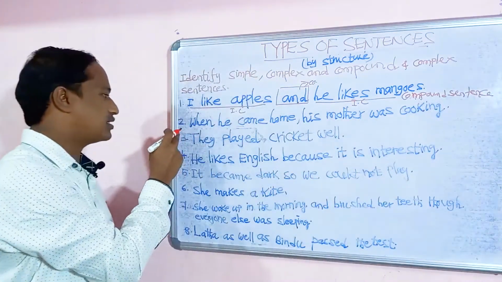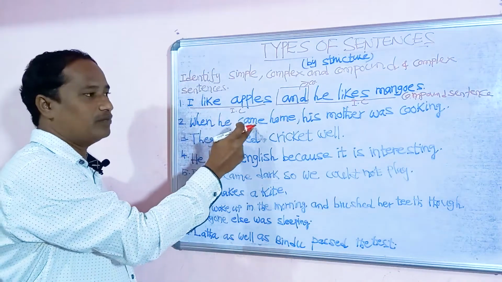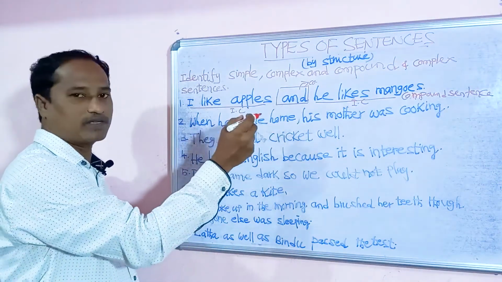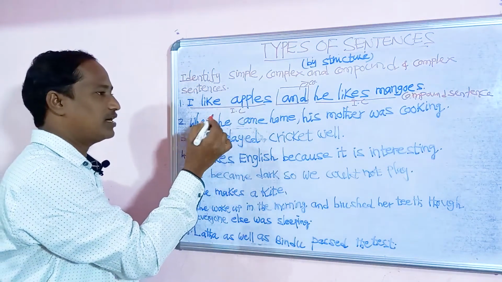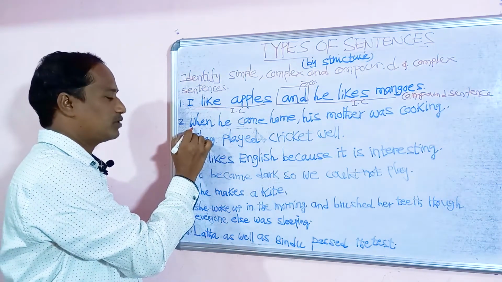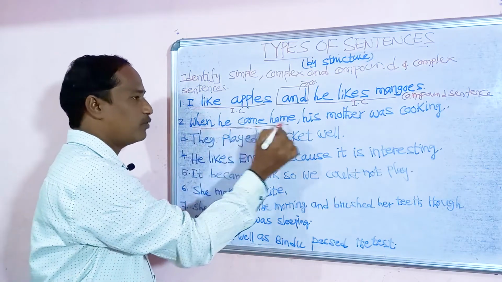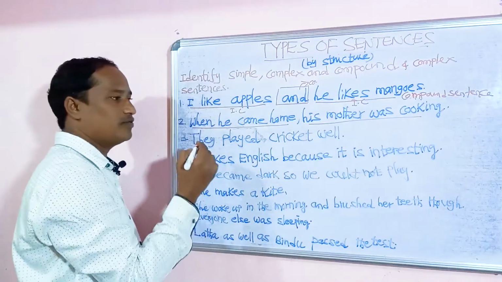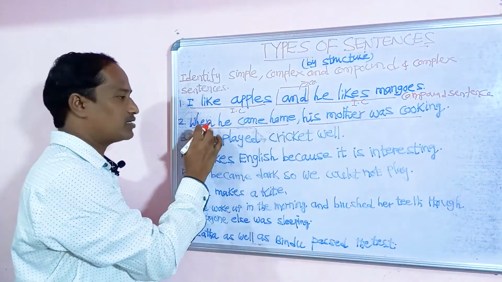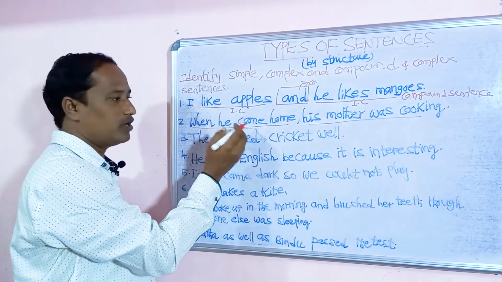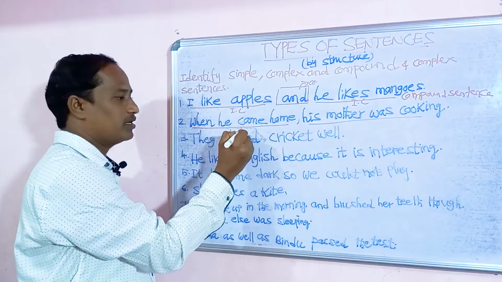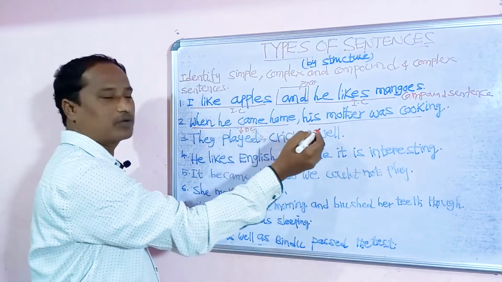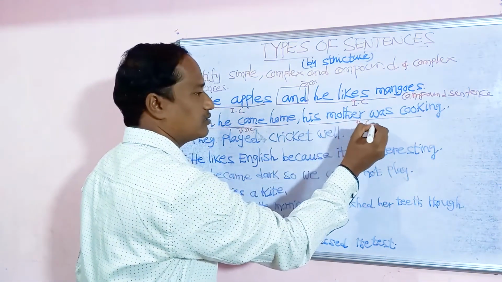You can see another example: When he came home, his mother was cooking. In this sentence we can identify two clauses: "when he came home" is one clause, and "his mother was cooking" is another. Which clause gives us incomplete meaning? "When he came home" - what would happen? We don't know. So it gives incomplete meaning, and it is a dependent clause. Whereas "his mother was cooking" is the main clause.